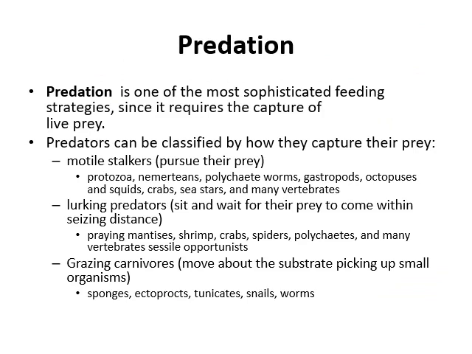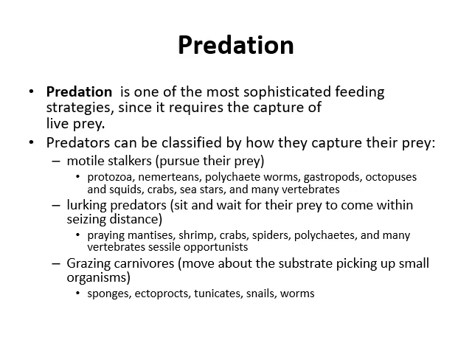Predation. Predation is one of the most sophisticated feeding strategies since it requires the capture of live prey. Predators include motile stalkers, lurking predators, and grazing carnivores. Motile stalkers are very active animals like protozoans, planarians, polychaetes, worms, gastropods, octopuses, squids, crabs, sea stars, and many vertebrates.